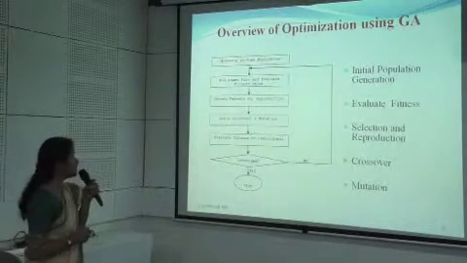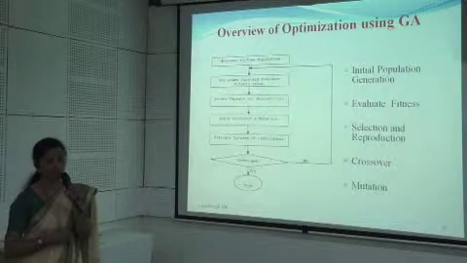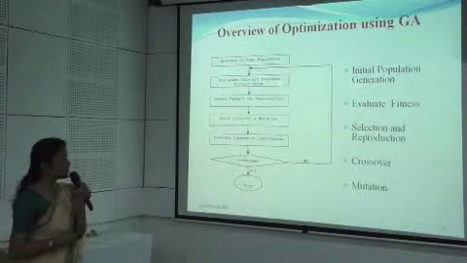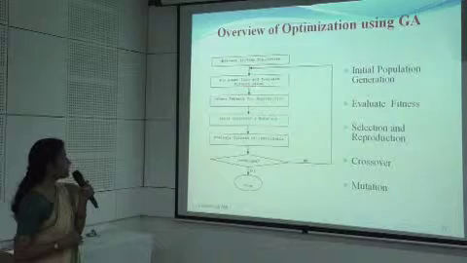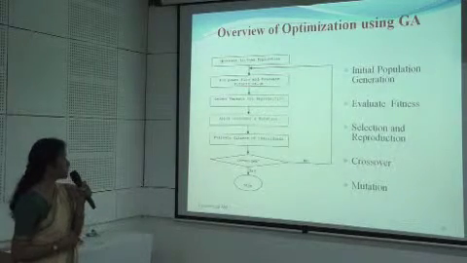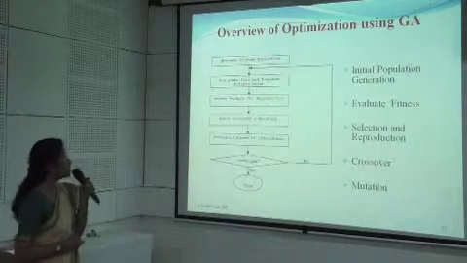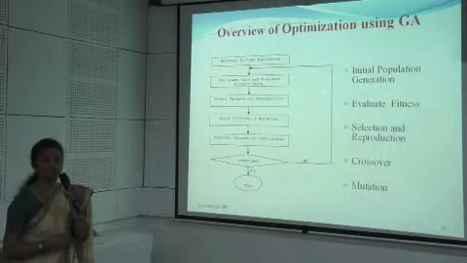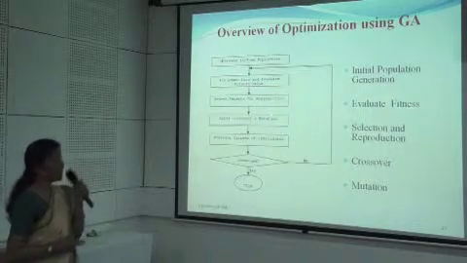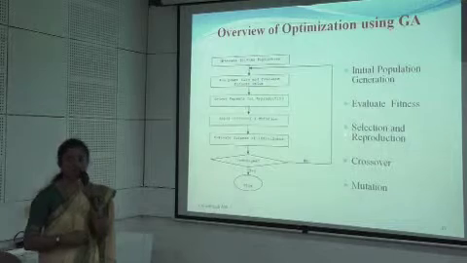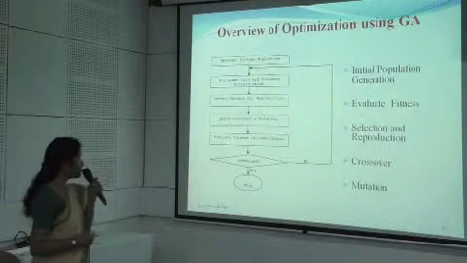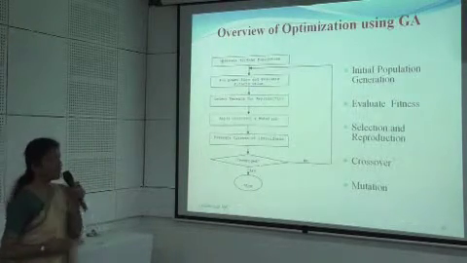The flow chart for this is again the same: we first initialize the population. Second, we find the fitness, then run the load flow. For this power flow analysis, we run the load flow and evaluate the fitness function. Then we select the parameters for the reproduction of new offsprings. Then, applying crossover and mutation, we again refine the results of the solution, and finally we find the convergence of the system.